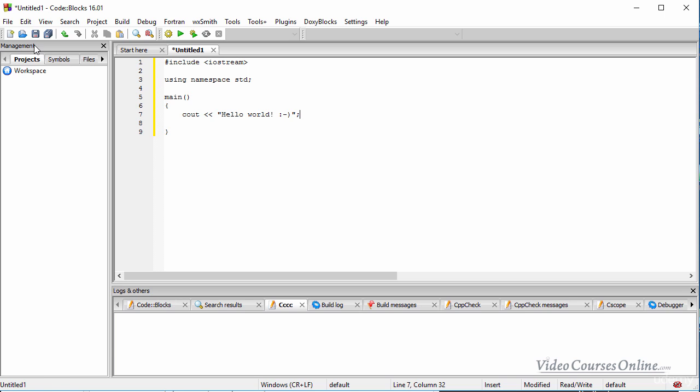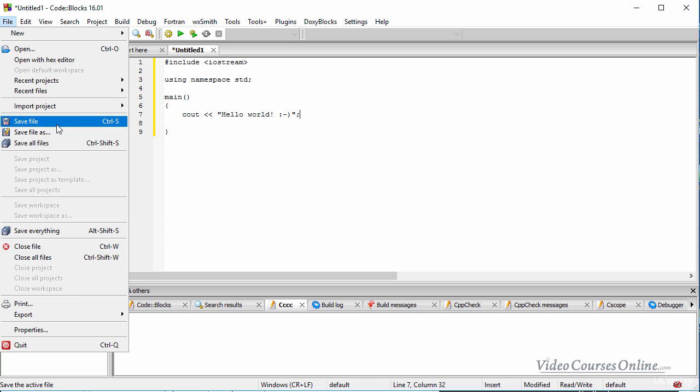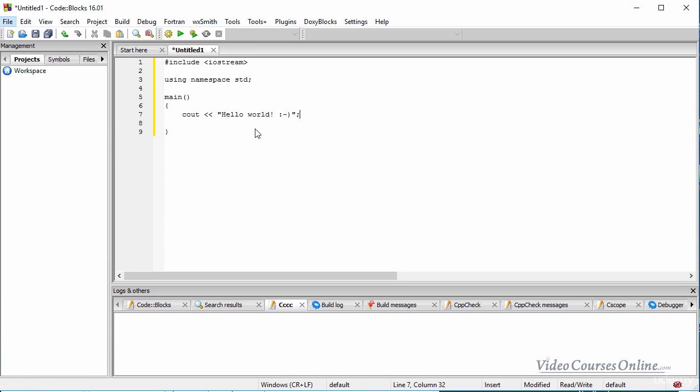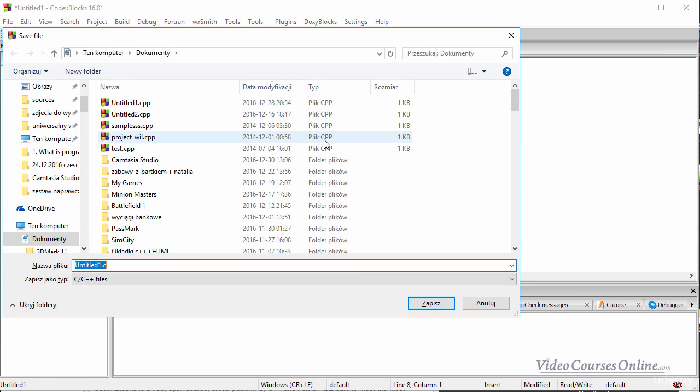And now we need to save the file. In order to save the file, I can go here, file, and here save file, or use the shortcut Ctrl+S. I'm using the shortcut, and now it's very, very important. Here, I have the name of my file.